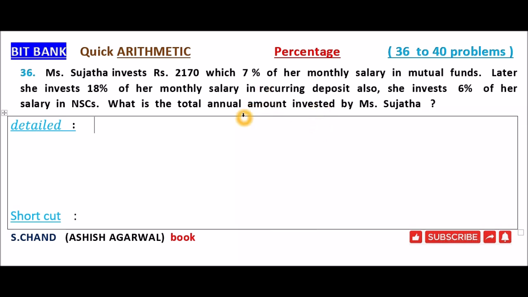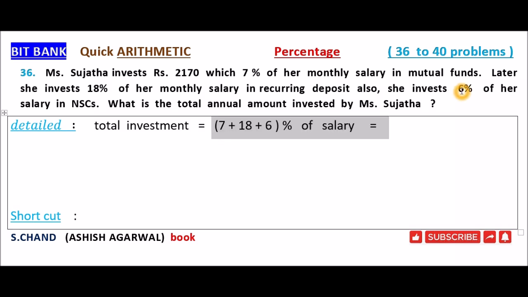Okay, total percentage of investment is equal to 7% plus 18% plus 6% of salary. That is 31% of salary.